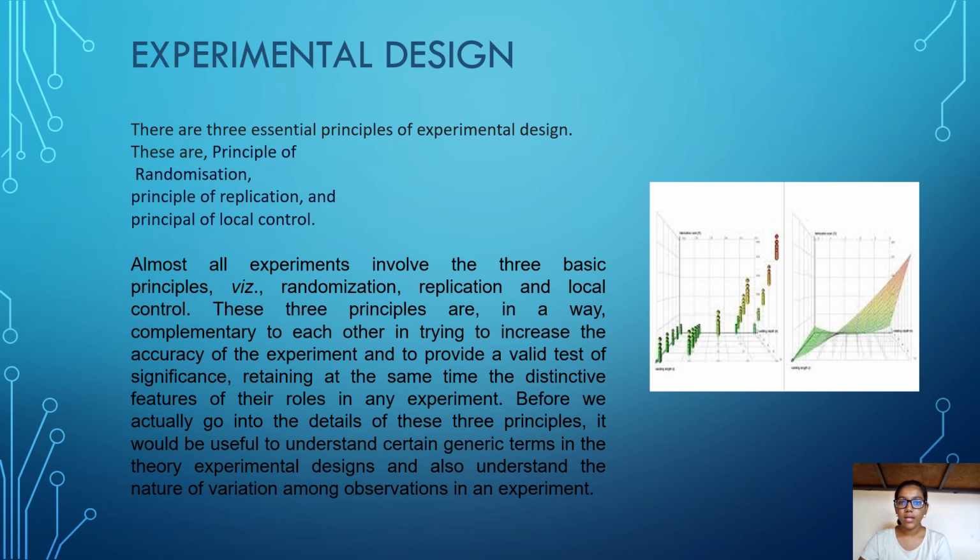These three principles are in a way complementary to each other in trying to increase the accuracy of the experiment and to provide a valid test of significance, retaining at the same time the distinctive features of their roles in any experiment. Before we actually go into the details of these three principles, it would be useful to understand certain generic terms in the theory of experimental design and also understand the nature of variation among the observations in an experiment.